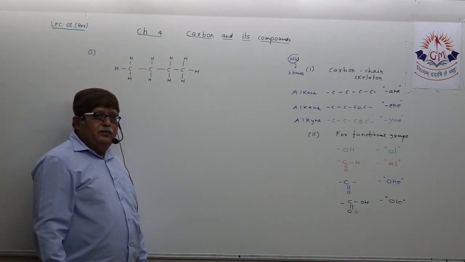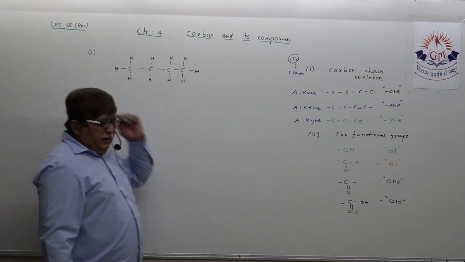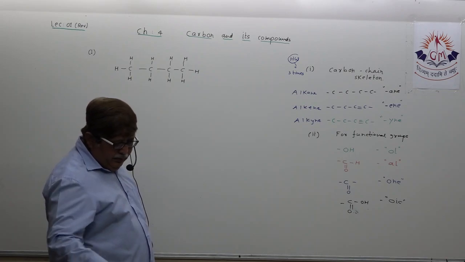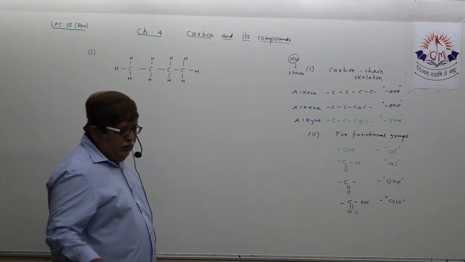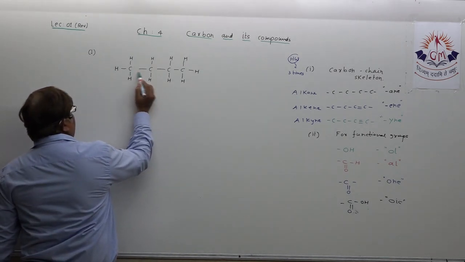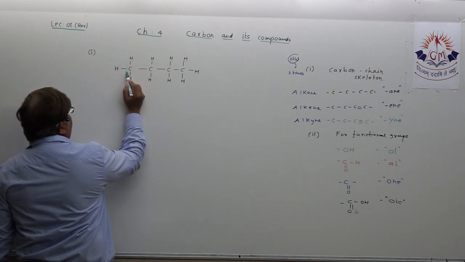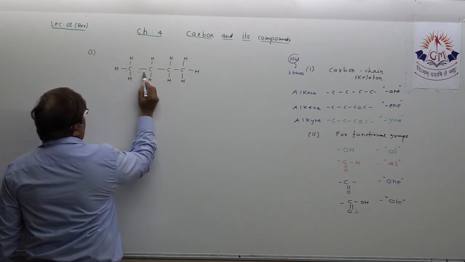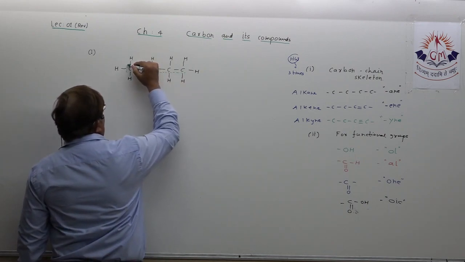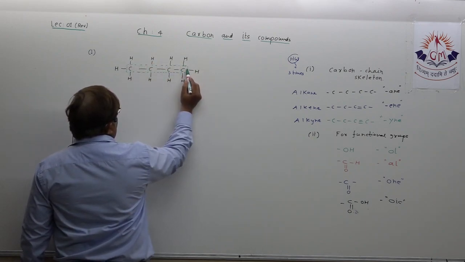There are four carbon atoms. Every time you want to name any particular compound, your highlight point is to read the carbon skeleton. That is very, very important. Understand? You need to study the carbon skeleton to name any organic compound.